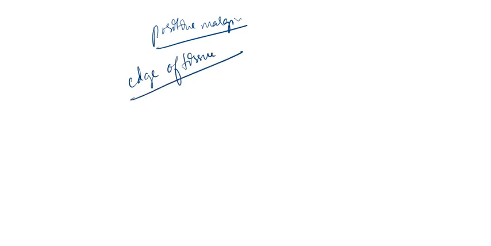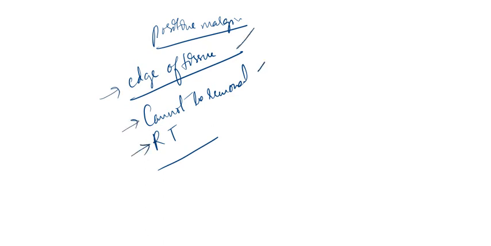So what is meant by positive margin? The margin is said to be positive when there are some cancer cells present at the edge of the tissue. This positive margin suggests that all cancer cells cannot be removed from the area. And one more thing is, radiotherapy is given in order to prevent the recurrence. So remember these 3 points.